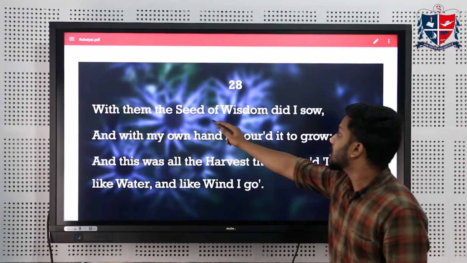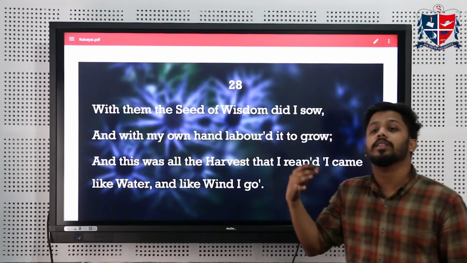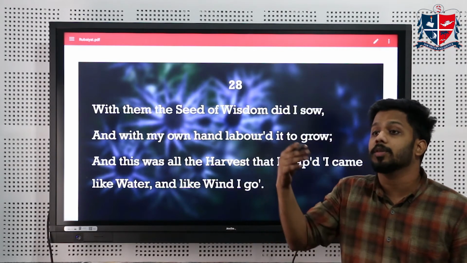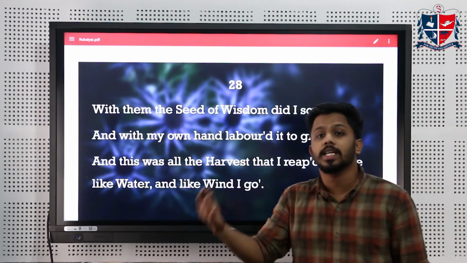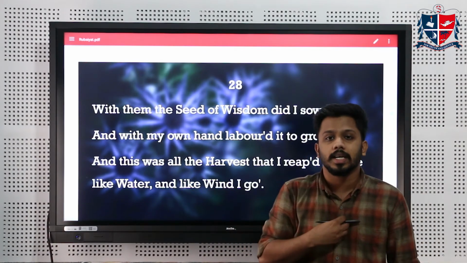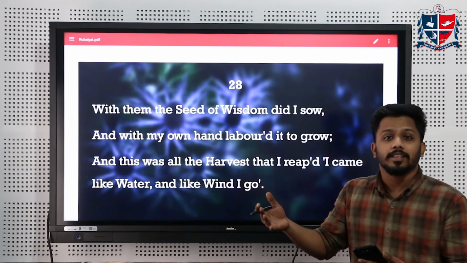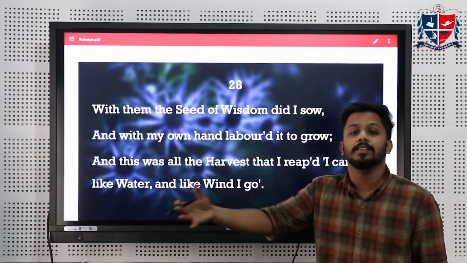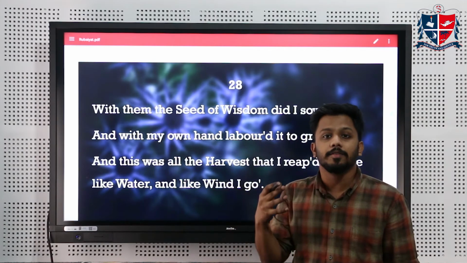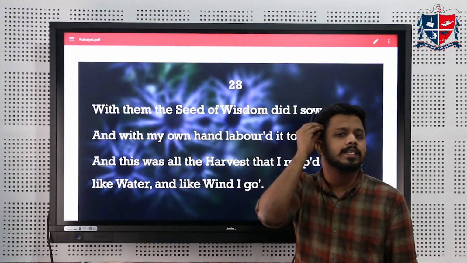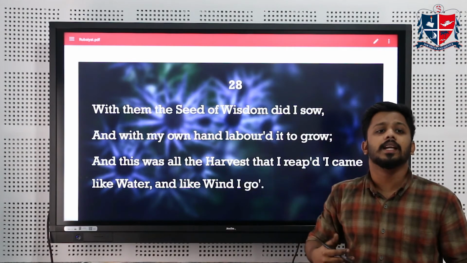With them, the seeds of wisdom did I sow. With the ideas, with the philosophy that I had collected from the doctors, from the sages or saints, I sowed the seeds of wisdom inside me. So he is kind of metaphorizing his own ideals, the wisdom that he received from the saints, from the sages and all. He planted them as little ideas in his mind and he let them grow.